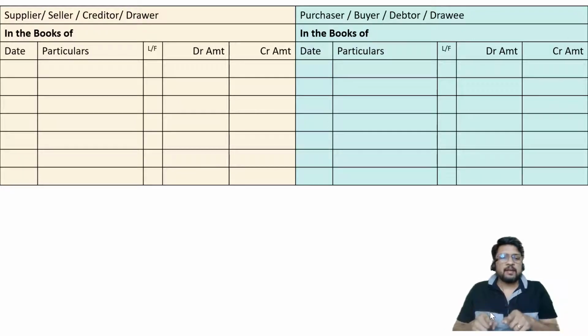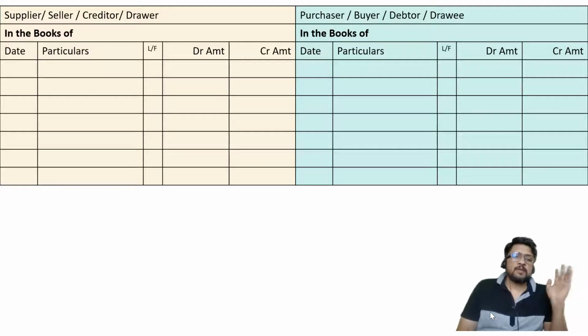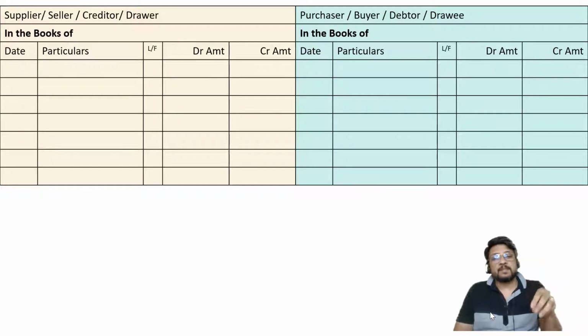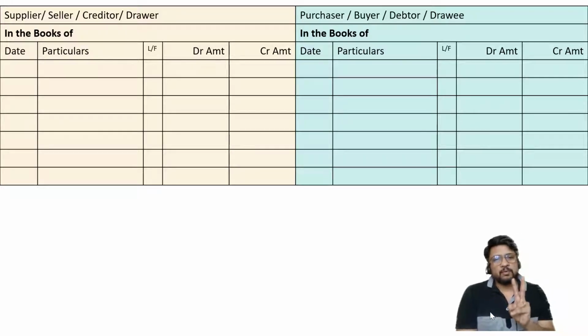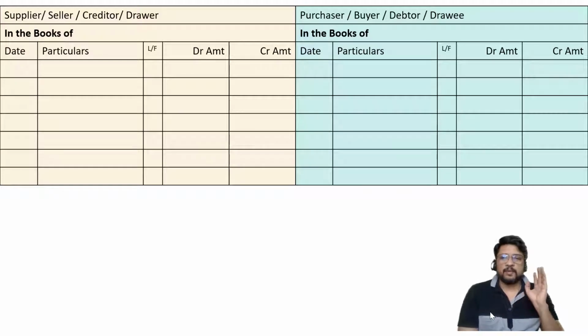In the problem, while reading, you can immediately understand this person is creditor, okay, that means his books will be considered on the left hand side, and this person is debtor, okay, that means his books will be written on the right hand side. Oh, this person is purchaser or this person is drawee. Any word may be used by the problem. It will help you quickly to understand where to write his books. I hope it is clear to all of you. Okay, so two different pages we are going to consider for the purpose of drawing the format. Left hand side and right hand side page.